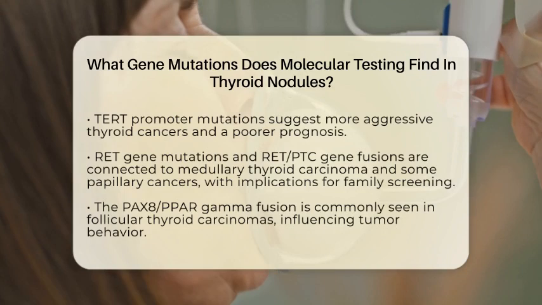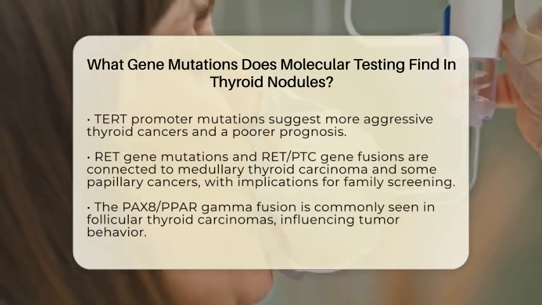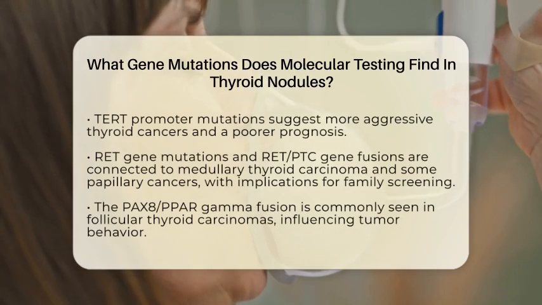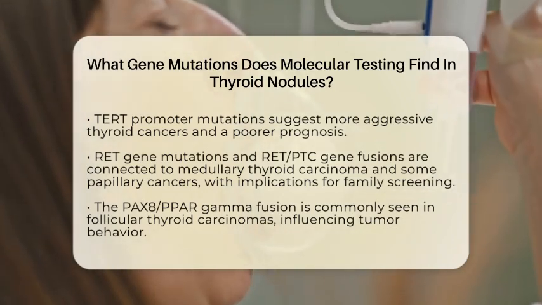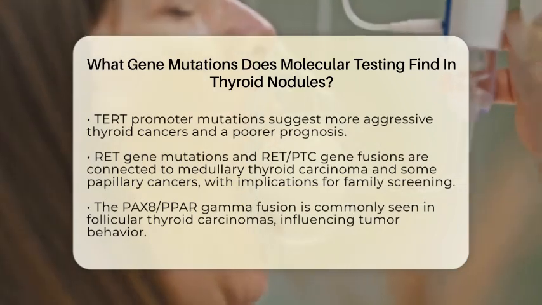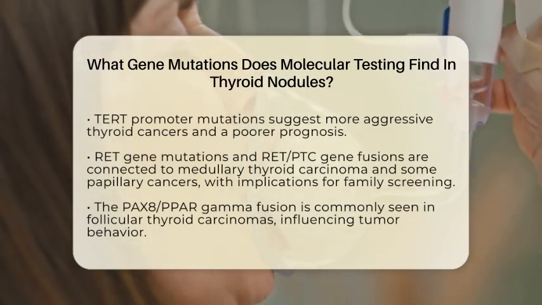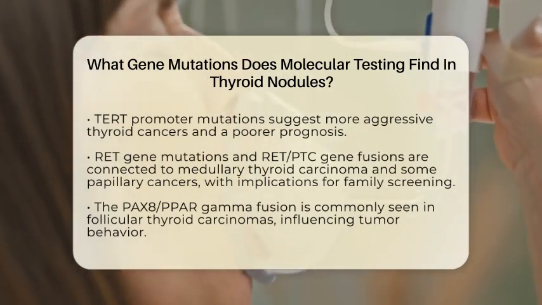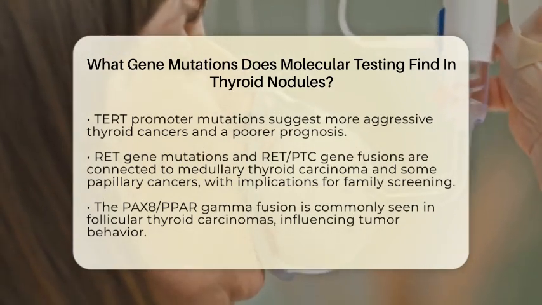RET gene mutations and RET/PTC gene fusions are associated with medullary thyroid carcinoma and some papillary cancers. Germline RET mutations are inherited and linked to hereditary syndromes like multiple endocrine neoplasia. Identifying these mutations can help with family screening and tailored treatment options.